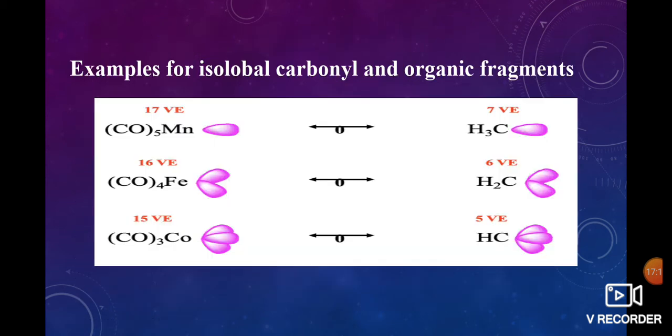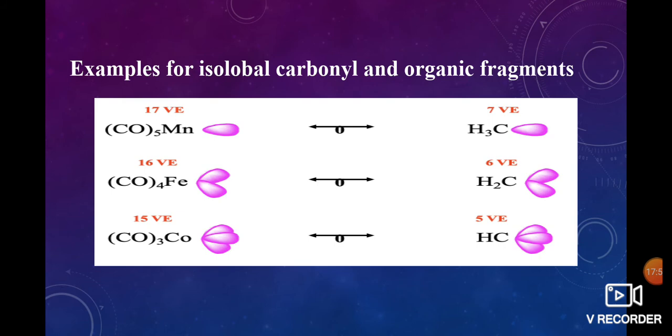For example, we are taking manganese pentacarbonyl. How many valence electrons are present in manganese? By writing the electronic configuration, argon 4s2 3d5, total 7 electrons in manganese. Each carbonyl donates 2 electrons, so 5 into 2 is 10. 7 plus 10 gives 17 valence electrons.